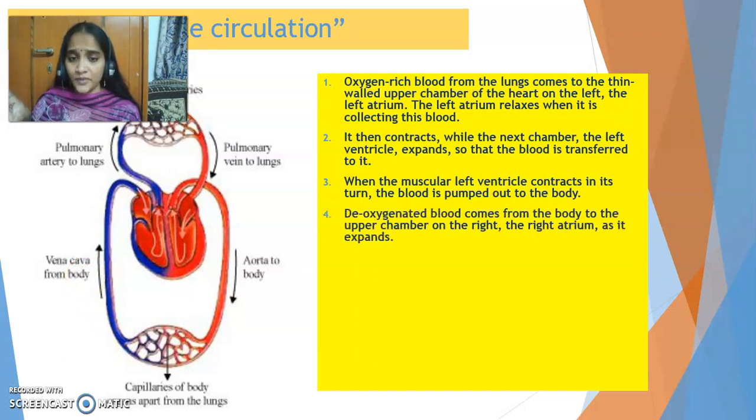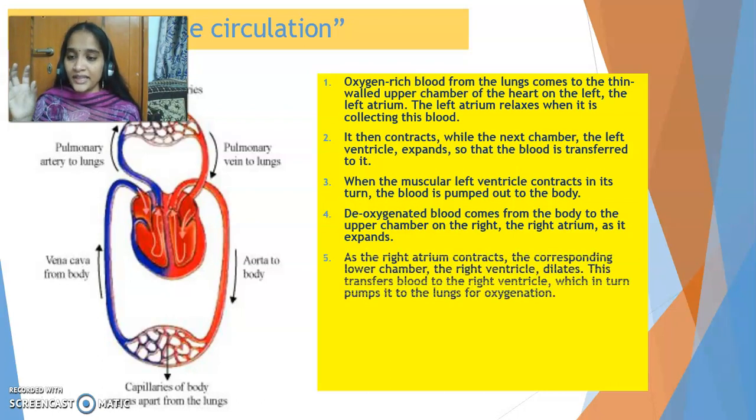Now in the third step, the deoxygenated blood, or the blood having carbon dioxide, is pumped from different parts of the body to the chamber on the right side, on the upper side, which is right atrium. So it is receiving blood, that's why. Now right atrium expands or relaxes while receiving this deoxygenated blood. Later it will contract and pump the deoxygenated blood to the right ventricle.